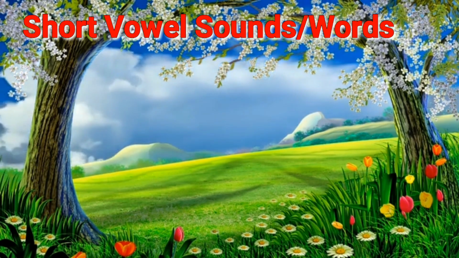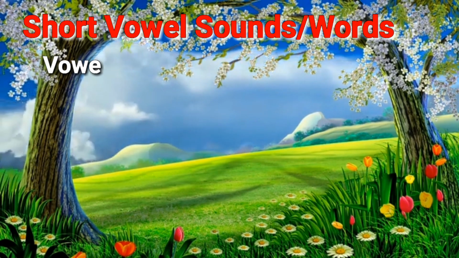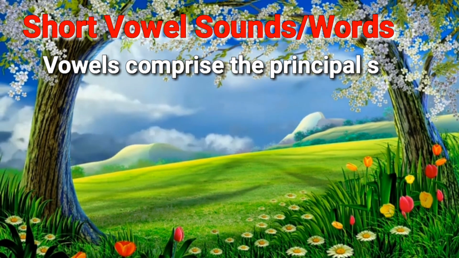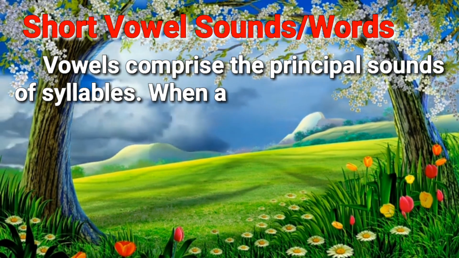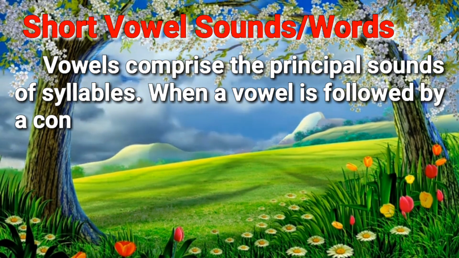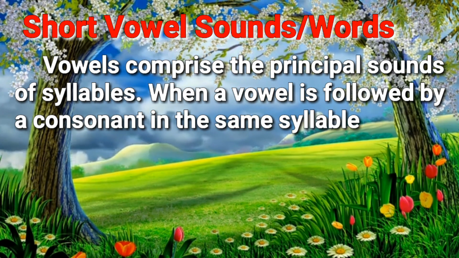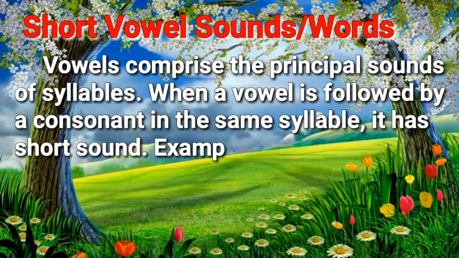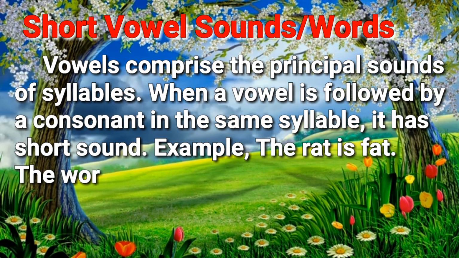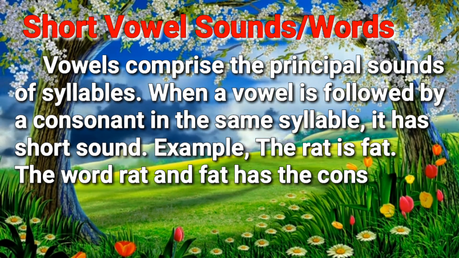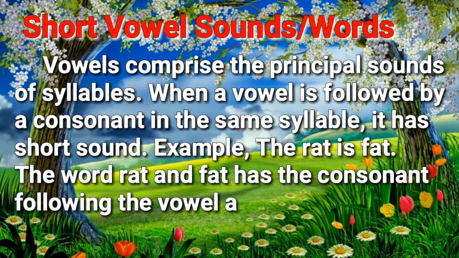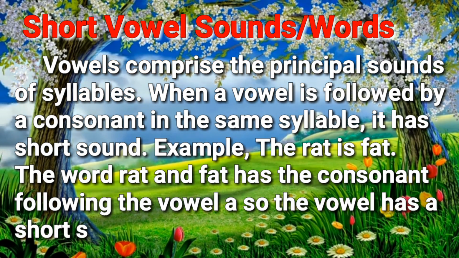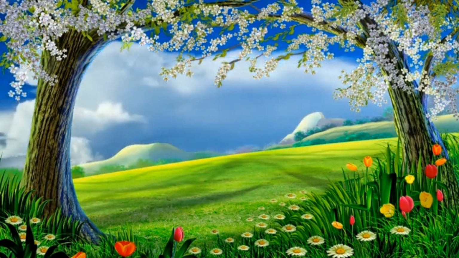Short vowel sounds or words. Vowels comprise the principal sounds of syllables. When a vowel is followed by a consonant in the same syllable, it has a short sound. Example, the rat is fat. The words rat and fat have a consonant following the vowel A, so the vowel has a short sound.